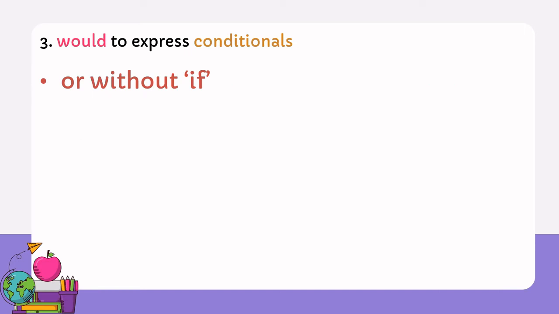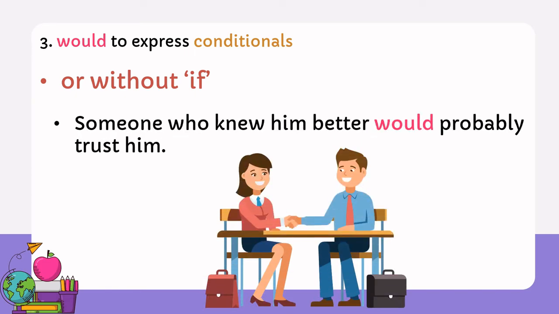Now we can use would to express conditionals without if. Let's see an example. Someone who knew him better would probably trust him.